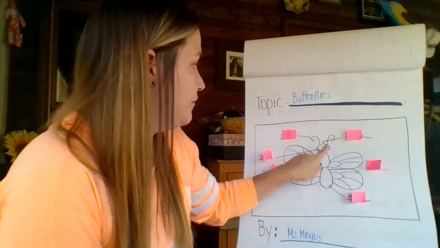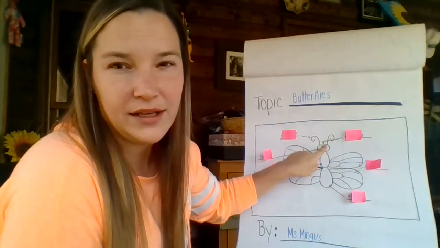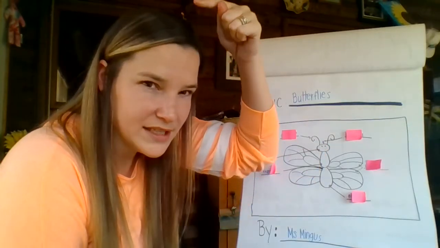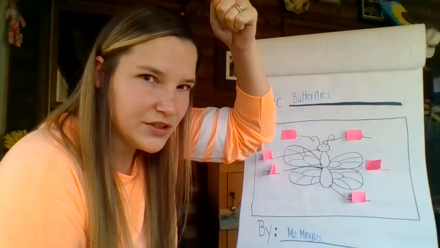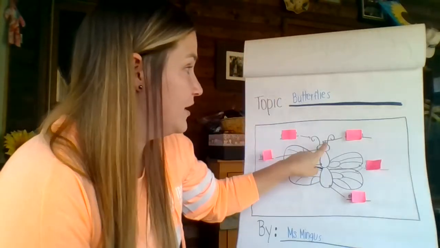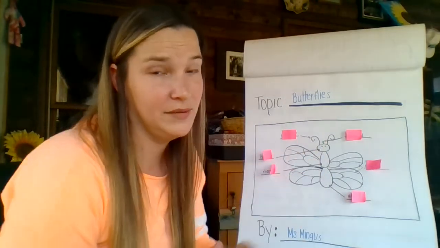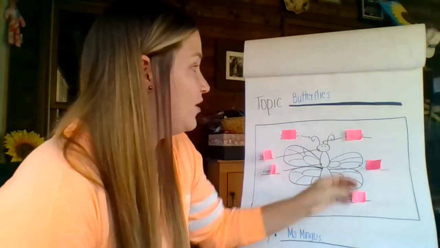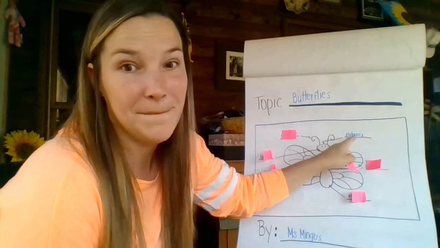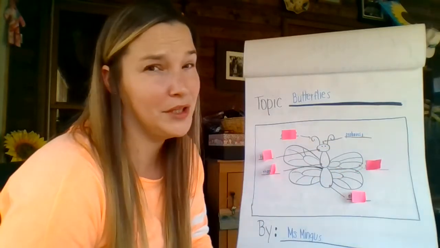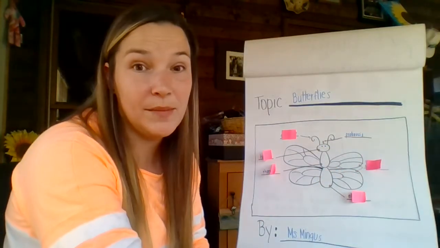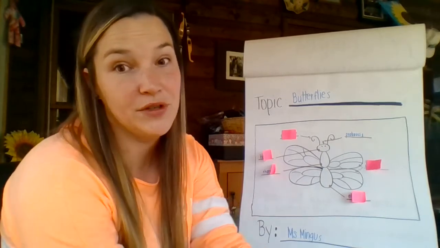So the first part I see pointing right here to this little thing on top of the butterfly's head, and sometimes it can look straight and sometimes it might get a little curly. Does anybody remember what that was called? It's a really big word. It was called the proboscis, okay? Really big word, but the proboscis, remember, is what the butterfly uses to drink the nectar.